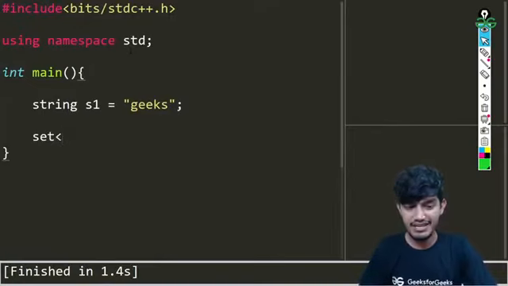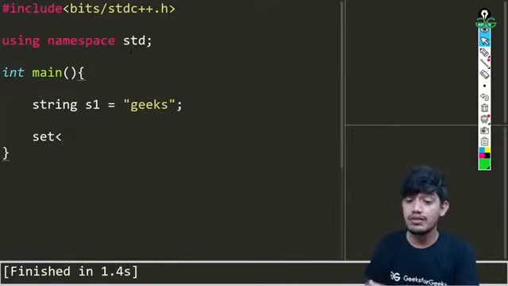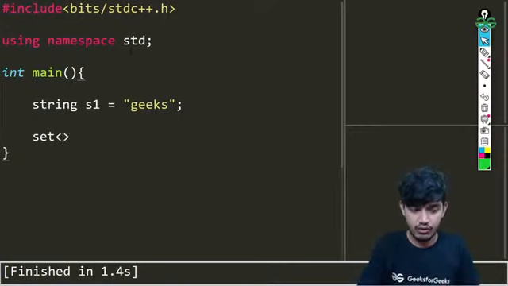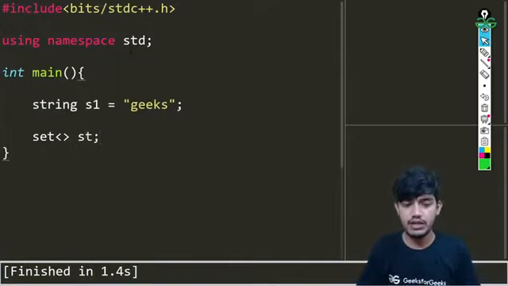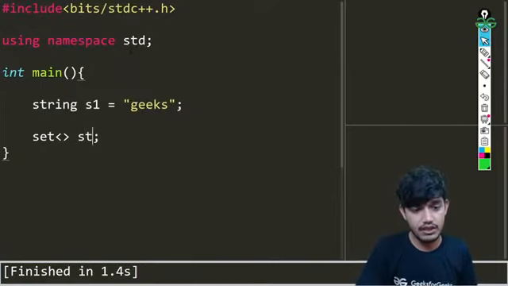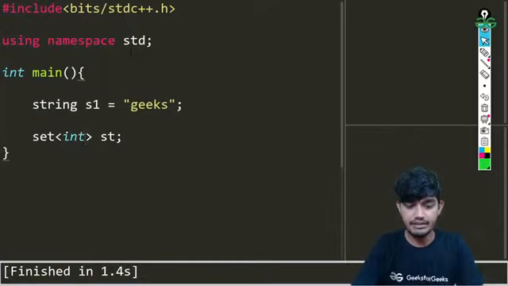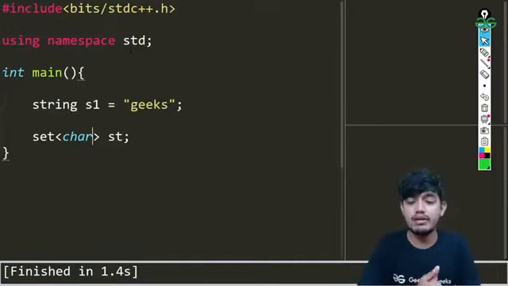We'll mention which type of data we want to store in the set, inside the angular brackets, and we'll call the set st. In this angular bracket we'll mention our data type, that is integer, no, it is character, because we want the characters to be stored inside, right?